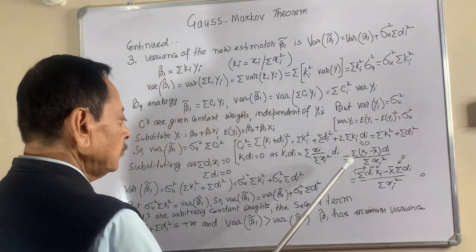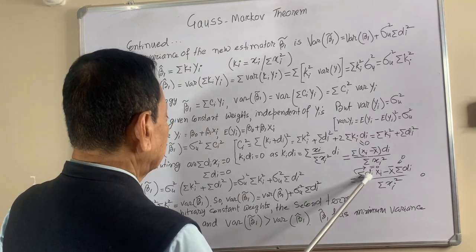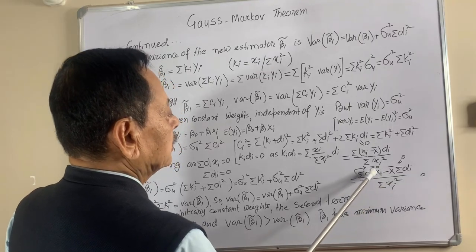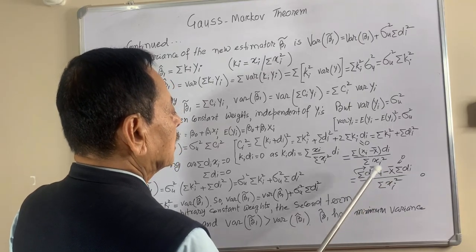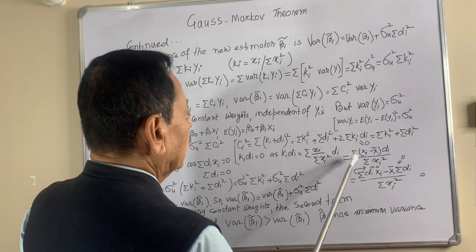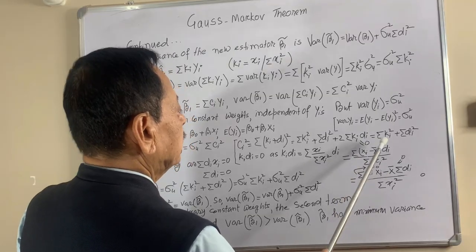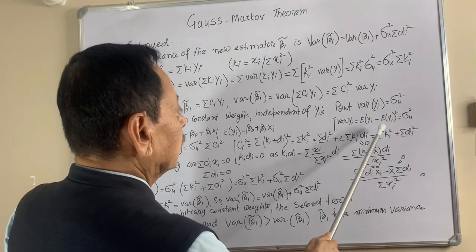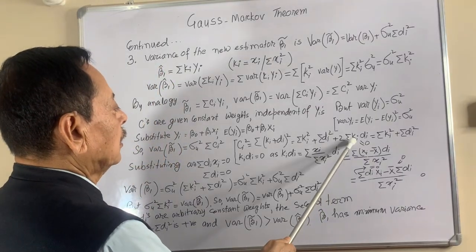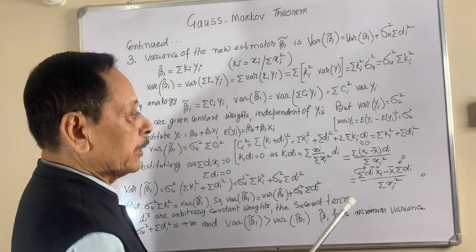Since the sum of di is 0, both the terms are zeros. So the summation ki di term becomes 0, and the remainder is the summation of ki square plus the summation of di square.